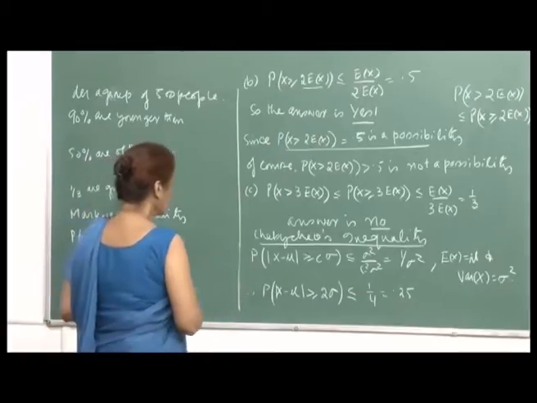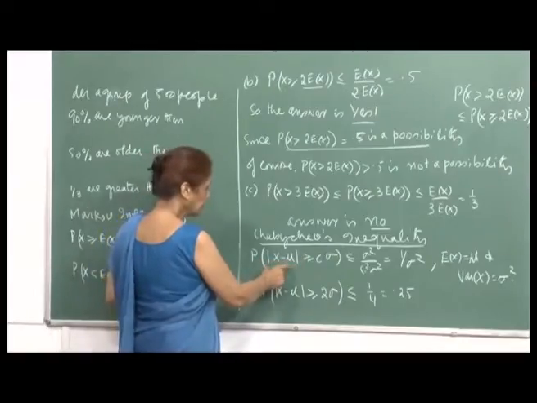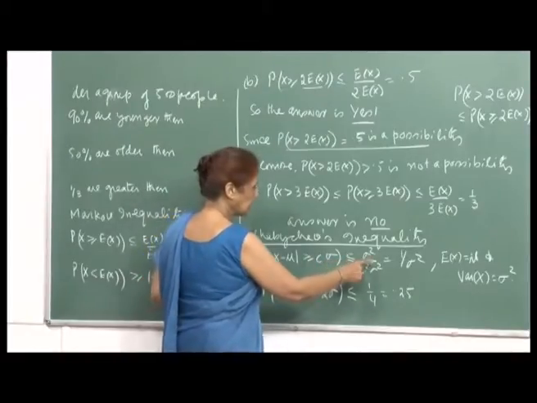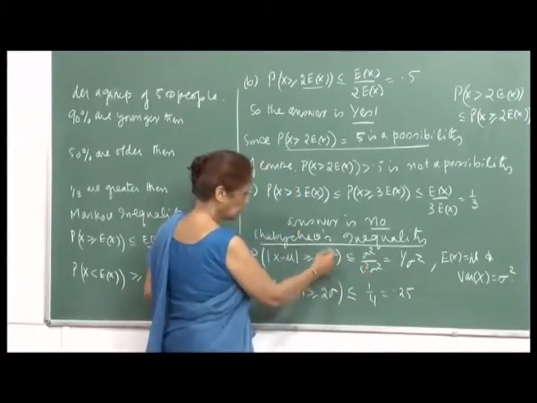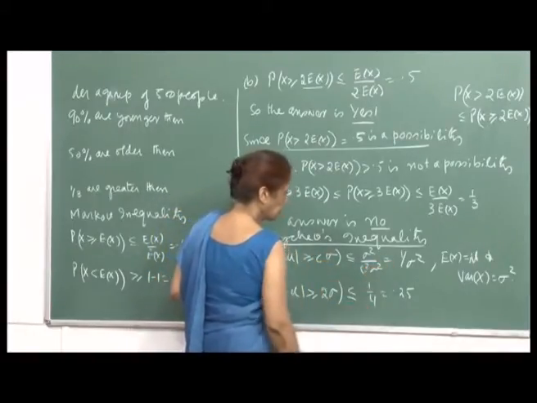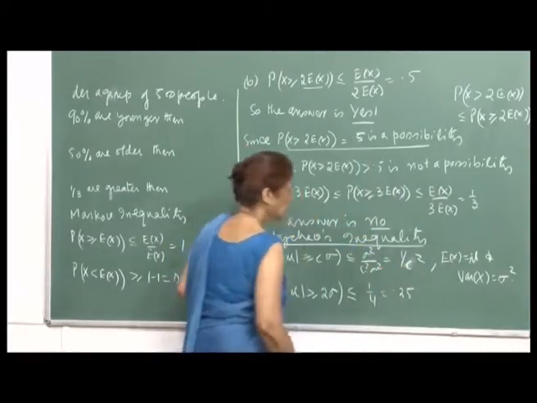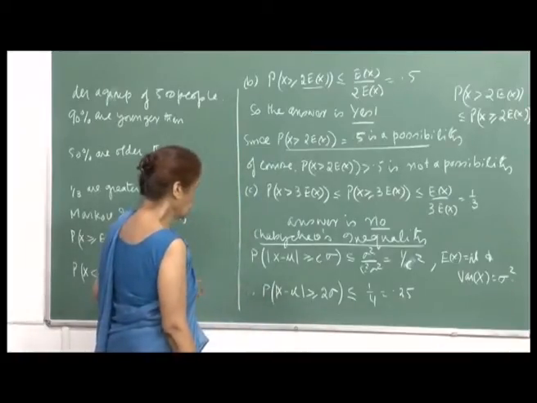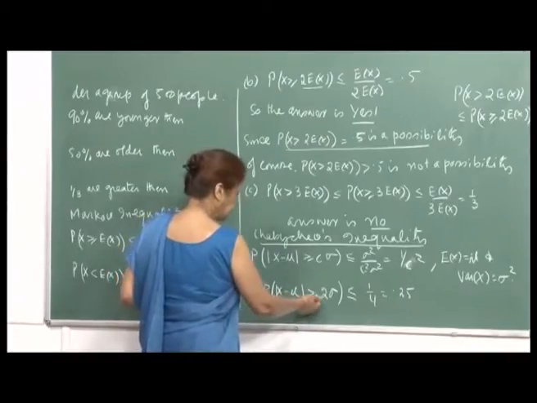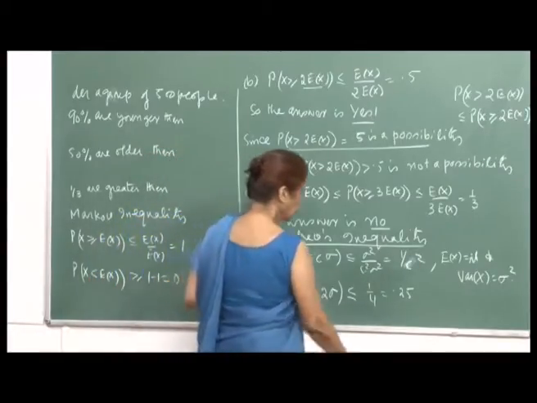Now, similarly, let us look at Chebyshev's inequality, which says that the probability that the absolute value of x minus mu is greater than or equal to c times sigma is less than or equal to sigma square divided by the square of this, which is c square sigma square. So, this is equal to 1 by c square. And so, if you consider the event that the absolute value of x minus mu is greater than or equal to twice sigma, then this will be less than or equal to 1 by 4, which is 0.25.